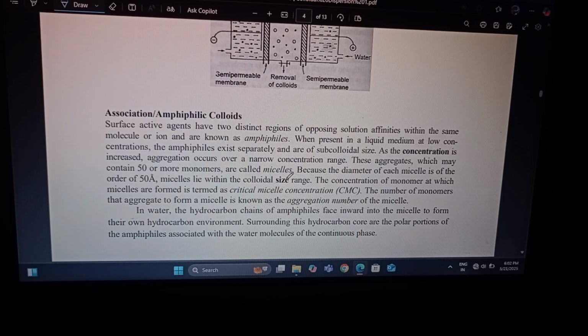Association of amphiphilic colloids. Surface active agents have two distinct regions of opposing solution affinity within the same molecule or ion and are known as amphiphiles. When present in a liquid medium at low concentrations, amphiphiles exist separately as subcolloidal particles. As the concentration is increased, aggregation occurs over a narrow concentration range. These aggregates, which may contain 50 or more monomers, are called micelles.